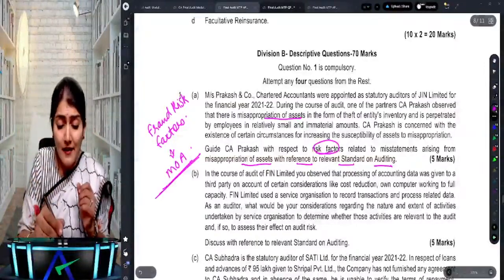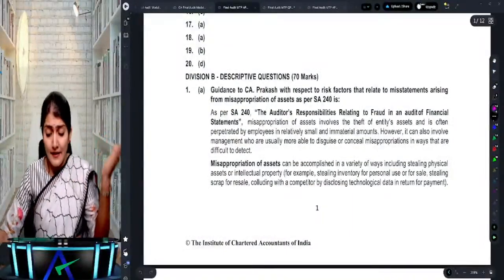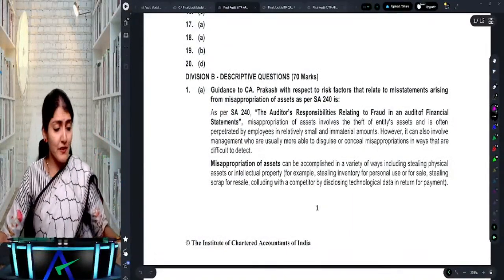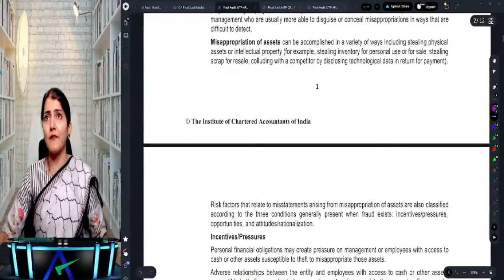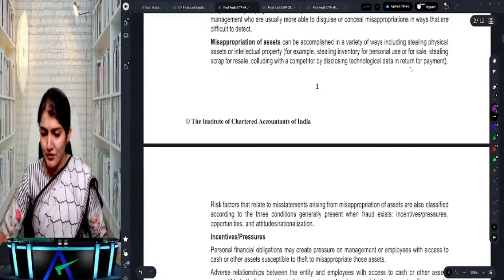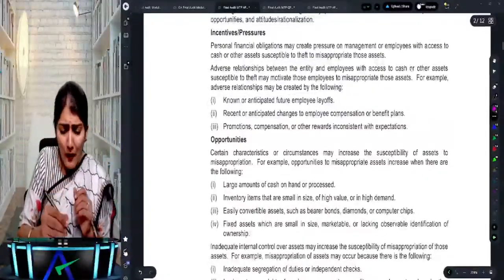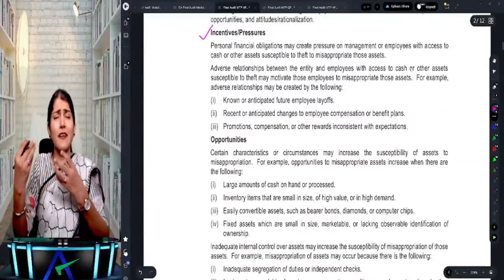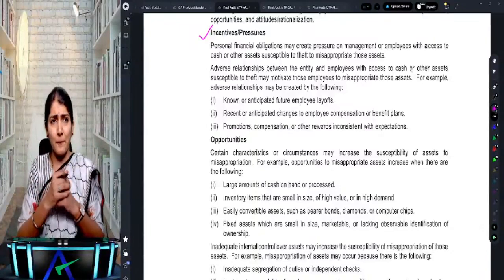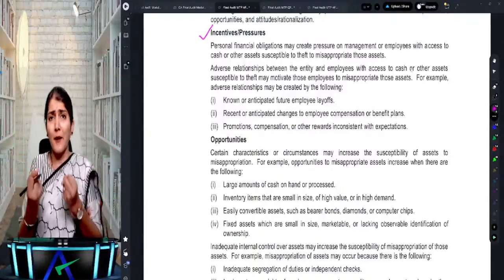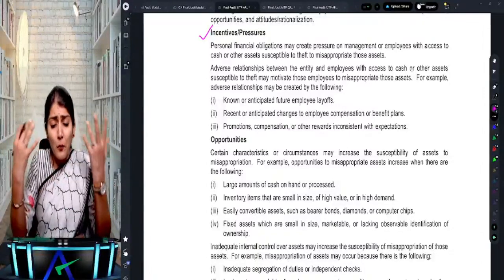So these factors are divided under three parts. What are the three parts? Incentives and pressures, opportunities, and attitudes and rationalization. So why do you think there is a higher chance that the cash of the company is being stolen through teeming and lading, embezzling the receipts of the company, stealing the inventory of the company, or using the assets of the company for personal use? So why are they doing so?